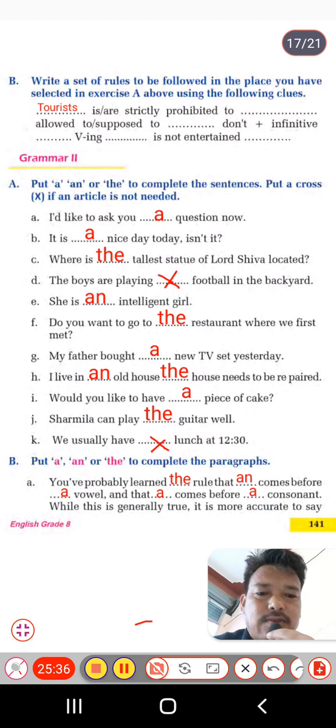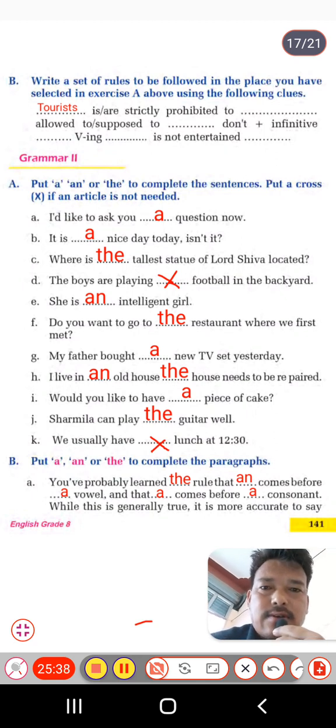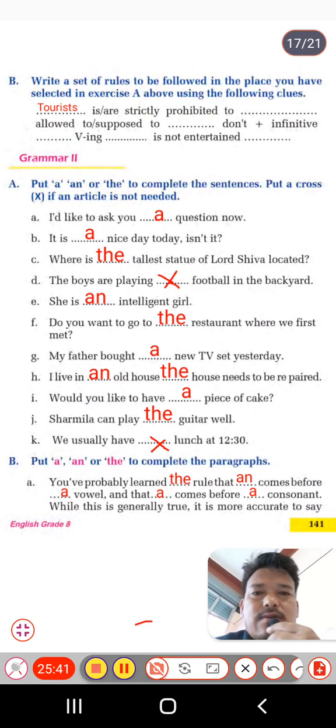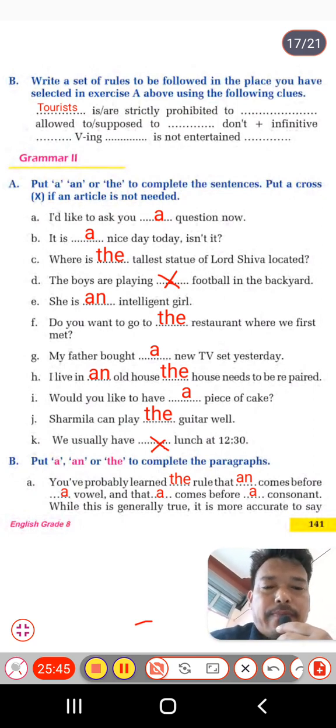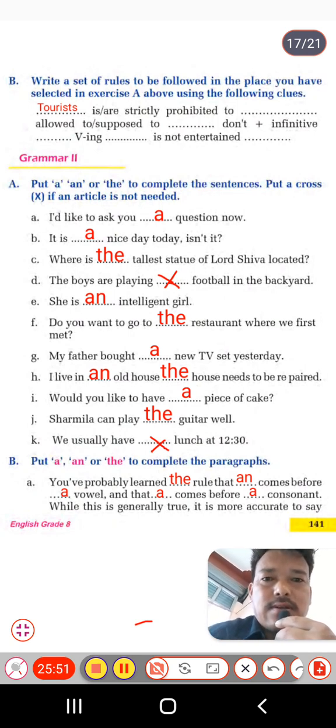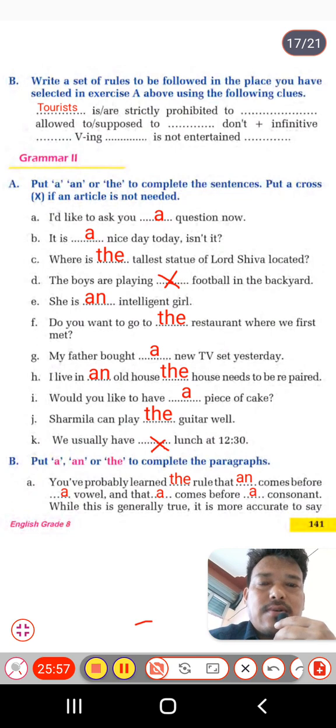For the tourists, you can say, like, dot dot is strictly prohibited, dot dot allowed. So tourists are strictly prohibited, like, to throw garbage around the park, and they are not allowed to take photographs inside the park. So this is how you can write a set of rules that has to be followed by the tourists.